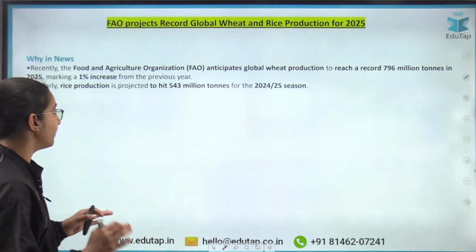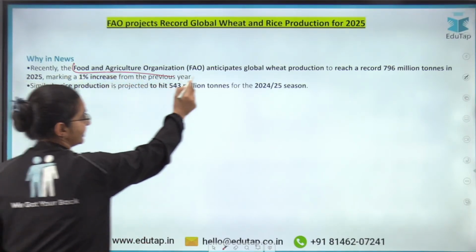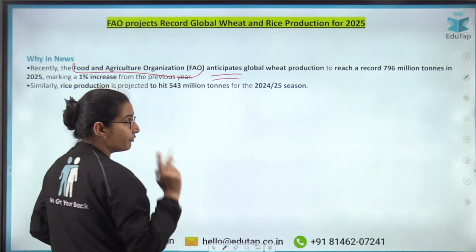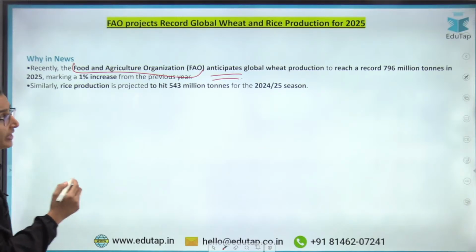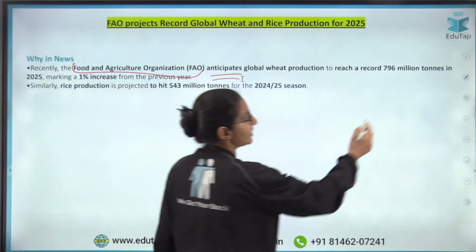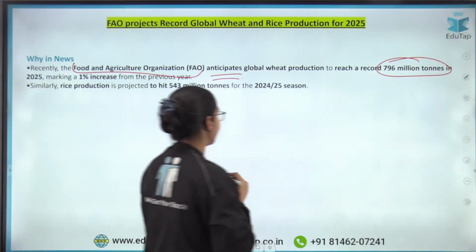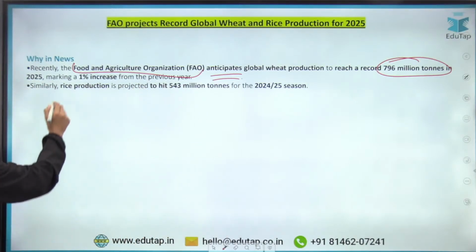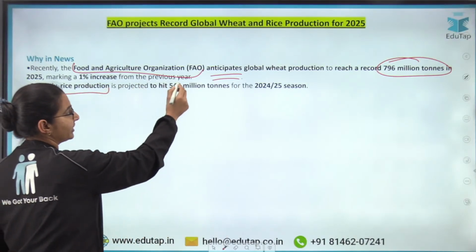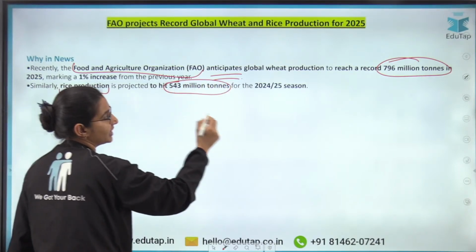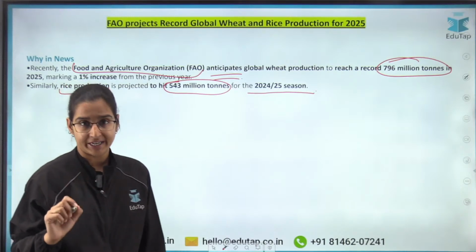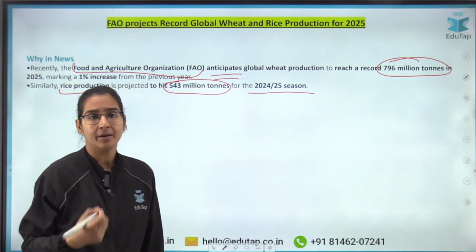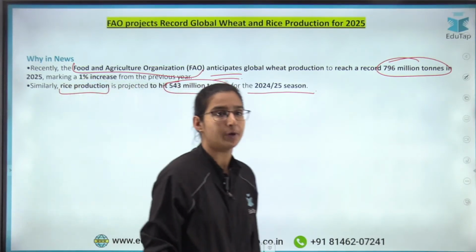You just have to keep in mind that the Food and Agriculture Organization has anticipated that the wheat production for the year 2025 has reached a record level of 796 million tons, right? Also the rice production is going to hit 543 million tons for the 2024-2025 season. So this is purely data which you have to remember. There is nothing much to understand here in this particular news.